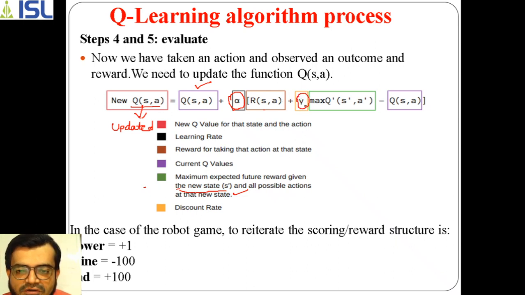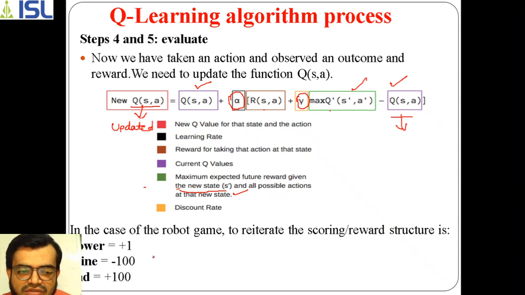Okay, so that discount factor is there, and this is the current q value. That means it is called temporal difference. Here we take the difference of this value along with this value. So using this equation we are updating the q value.